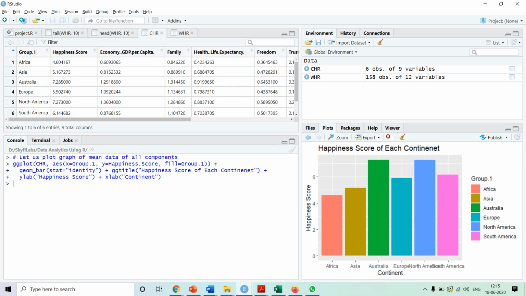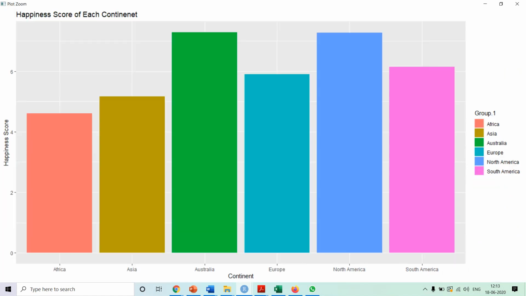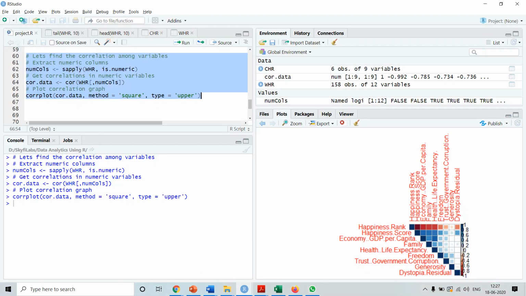Yeah, now we can zoom in and we can see it. So we see this graph over here more clearly, right? After that, let's find the correlation among the variables.